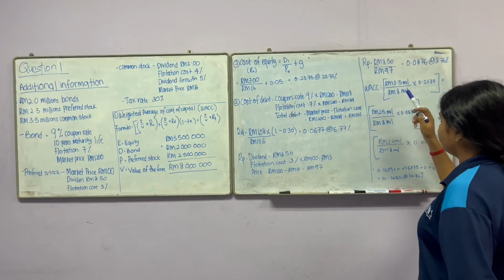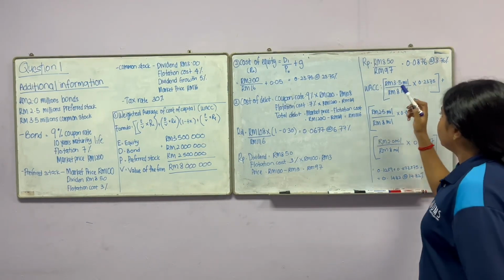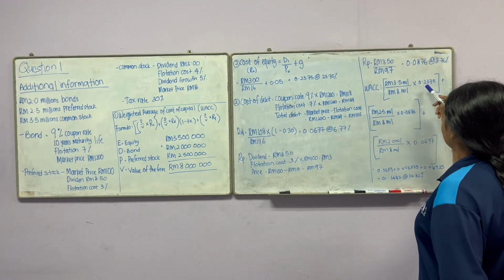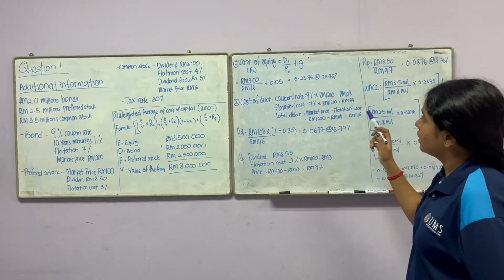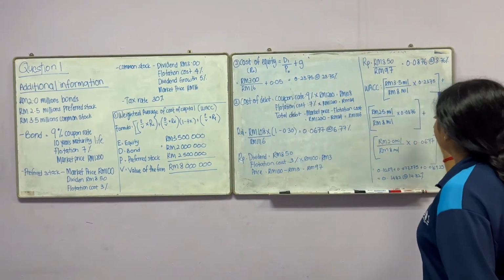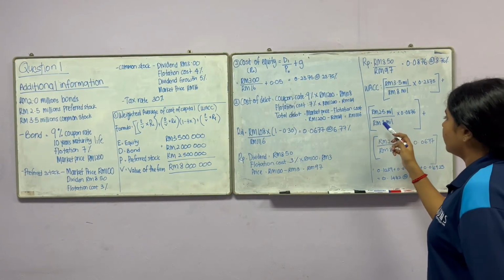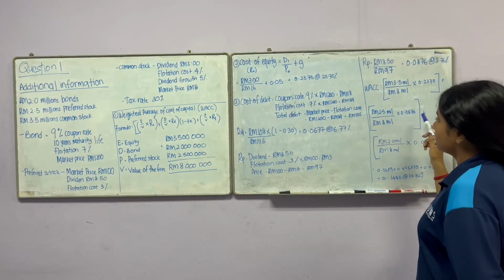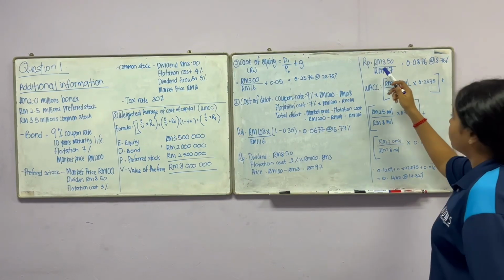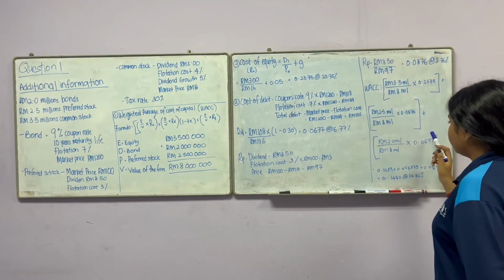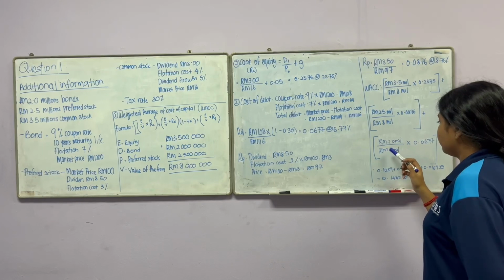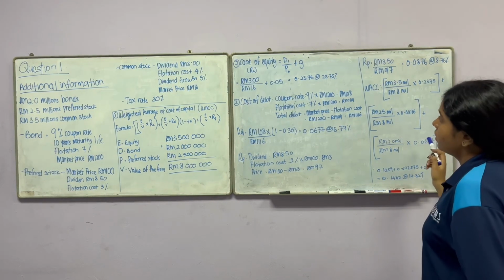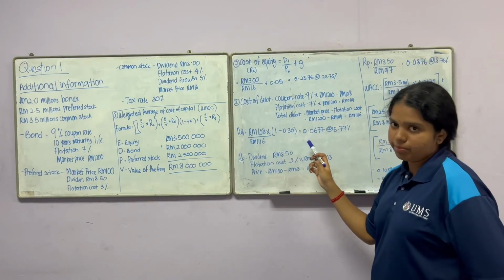And the WACC will be 3.5 million divided by 8 million times 0.2375, which I calculated as the cost of equity, plus 2.5 million divided by 8 million times 0.0876, which I calculated for cost of preferred stock, plus 2.0 million divided by 8 million times 0.0677, which I calculated for cost of debt.